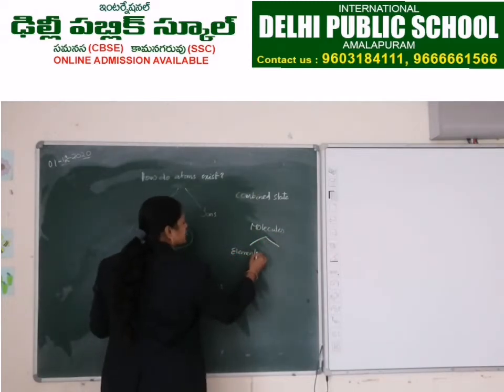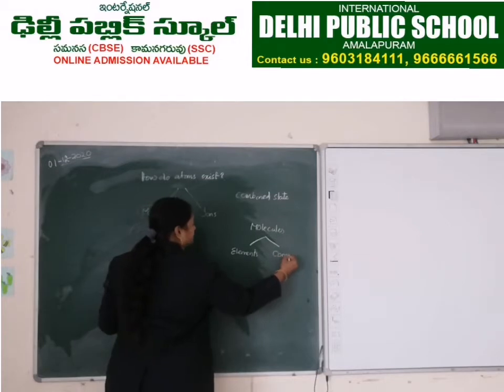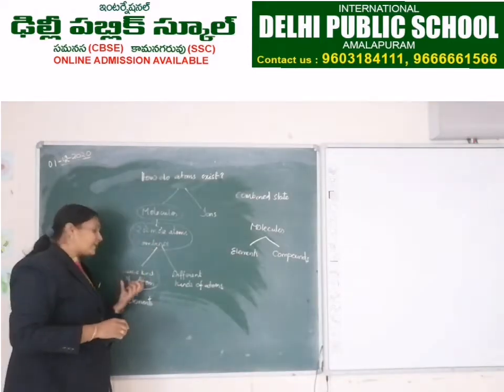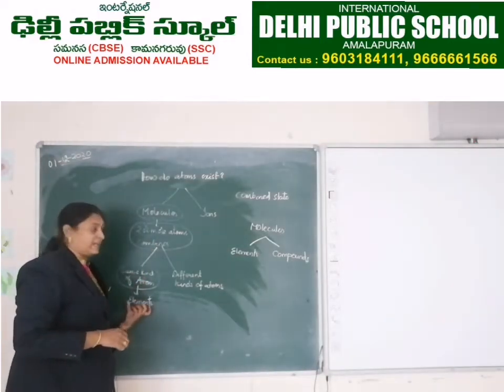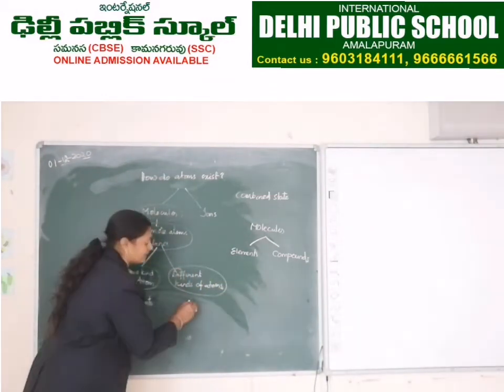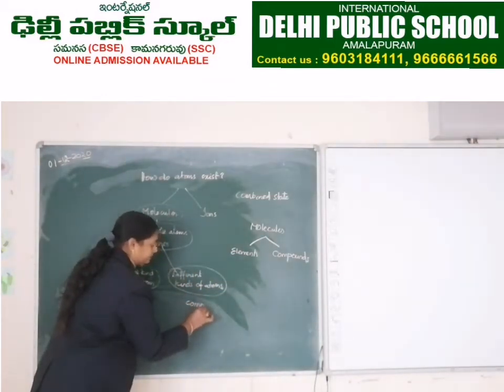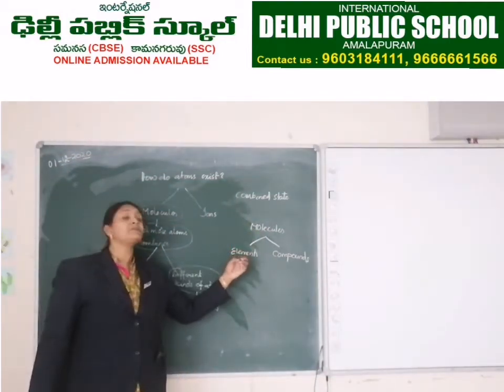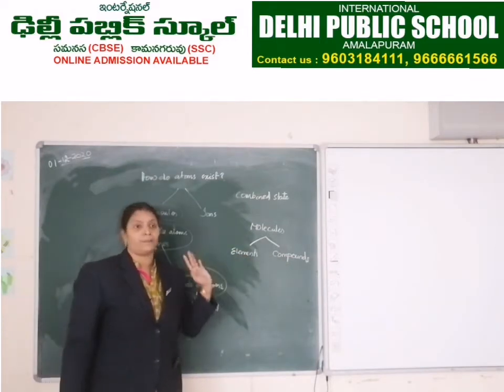Do you agree with this? Yes, ma'am. If the molecule is made of the same kind of atom, it is an element, and if it is made of different kinds of atoms, it is a compound. So molecules are classified into elements and compounds.